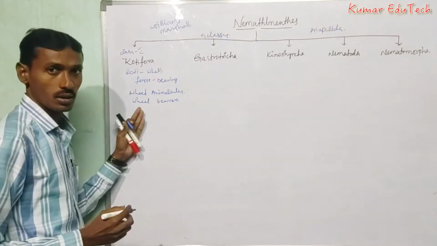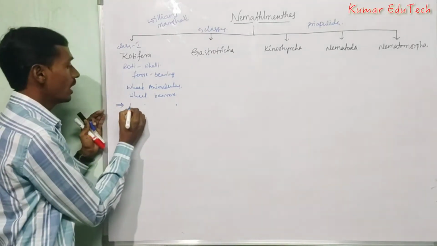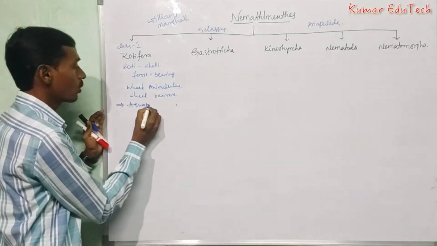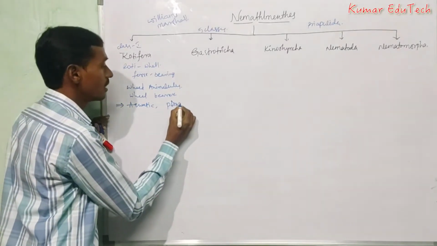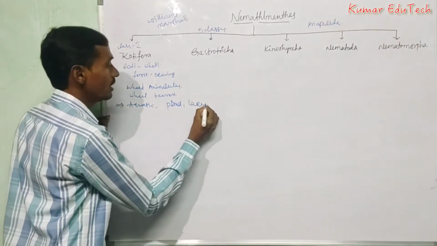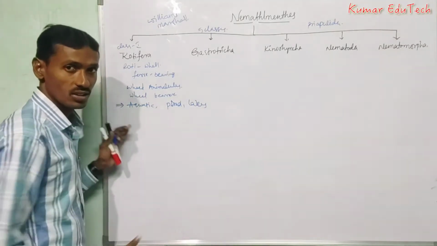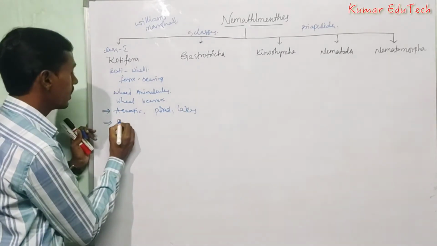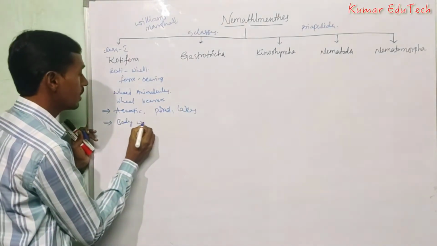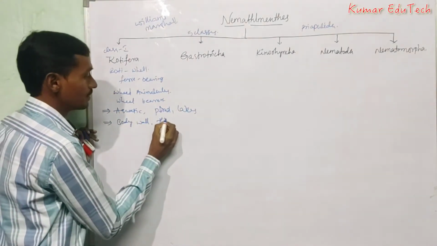These organisms are aquatic and are found in ponds, lakes, streams, rivers, etc. So these are freshwater animals. Next, the body wall is thickened.